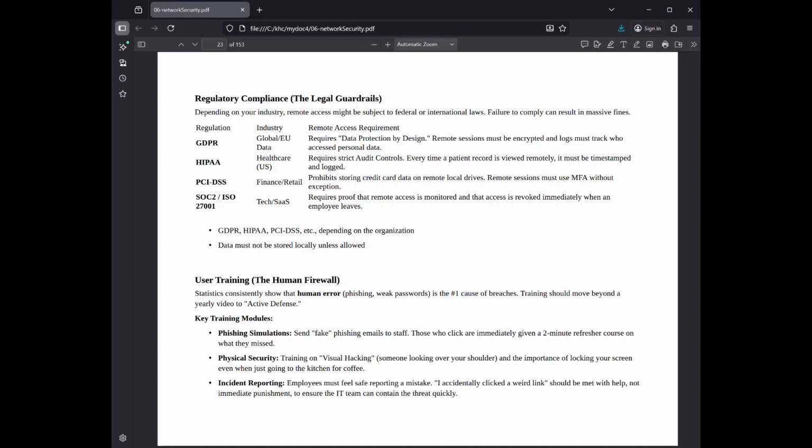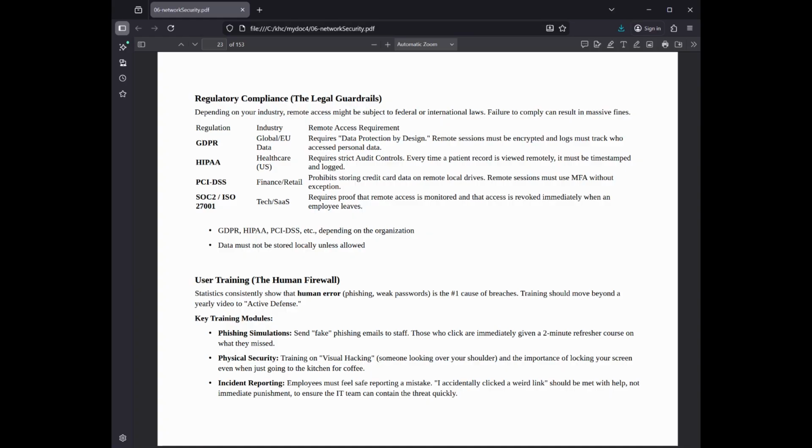User training, the human firewall. Statistics consistently show that human error, phishing, weak passwords, is the number one cause of breaches. Training should move beyond a yearly video to active defense. Key training modules: phishing simulations. Send fake phishing emails to staff.